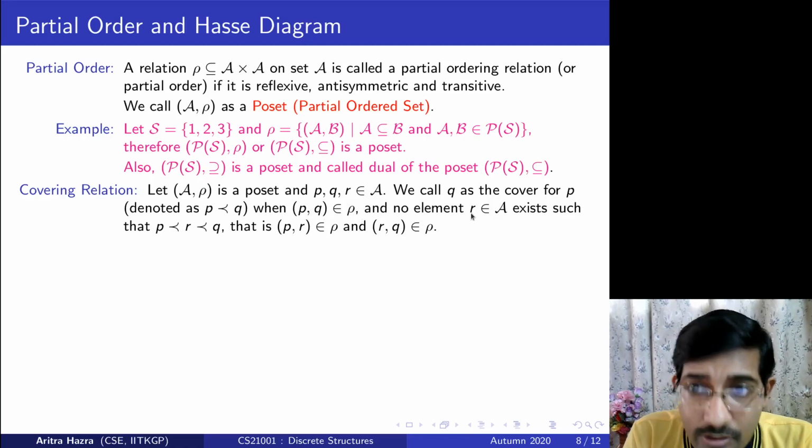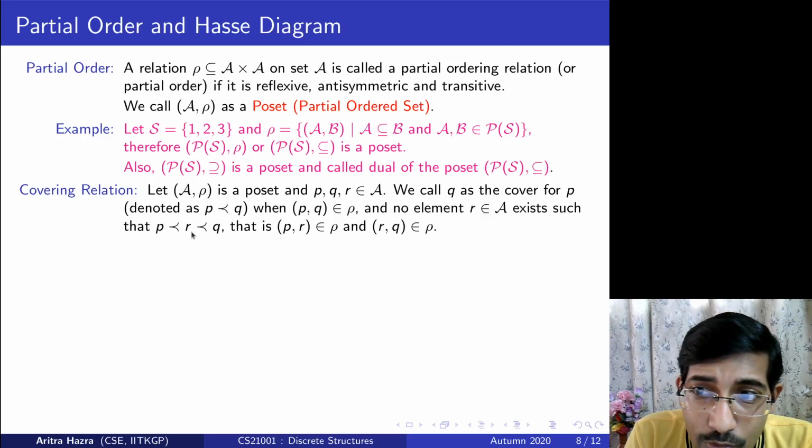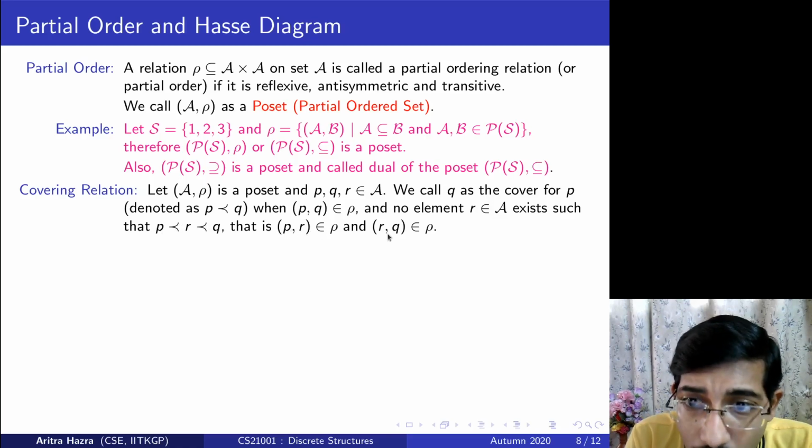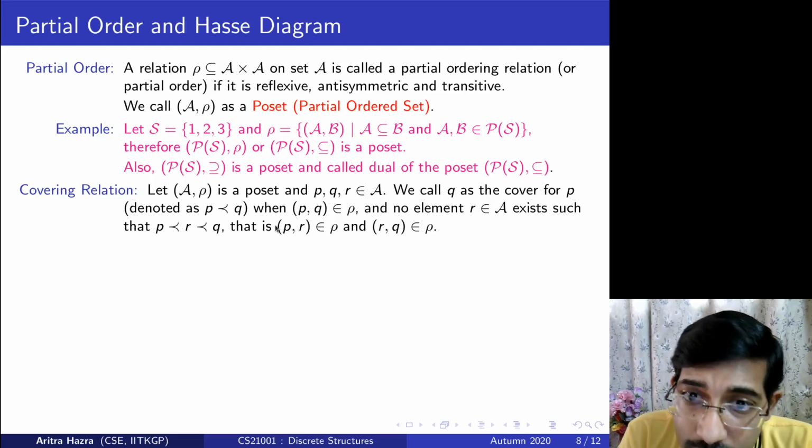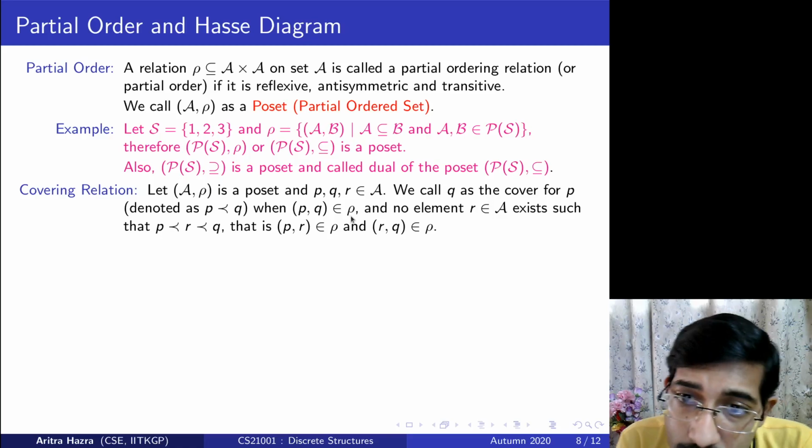If no element exists such that P is related to R and R is related to Q. See, due to transitivity, even if P is related to R and R is related to Q, then P and Q should be related and must be present in the partial order set.